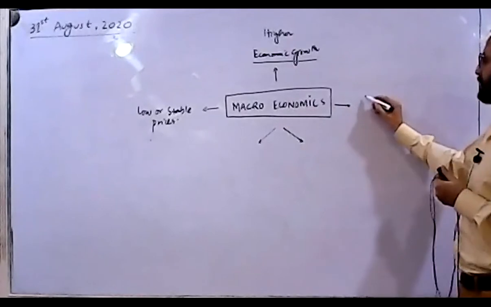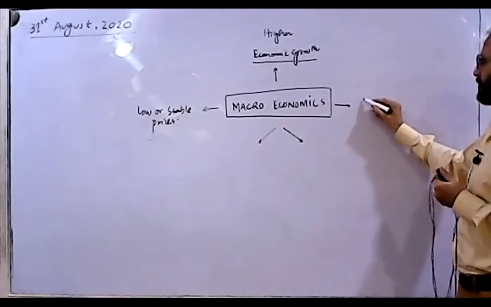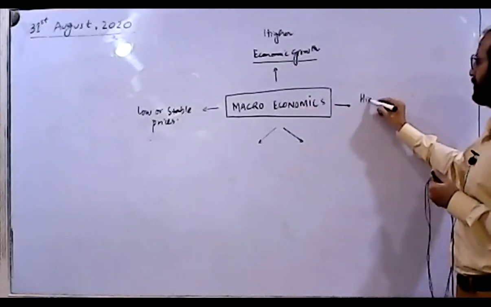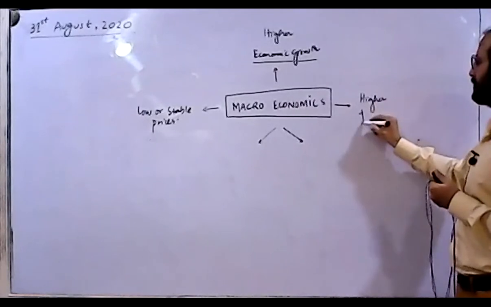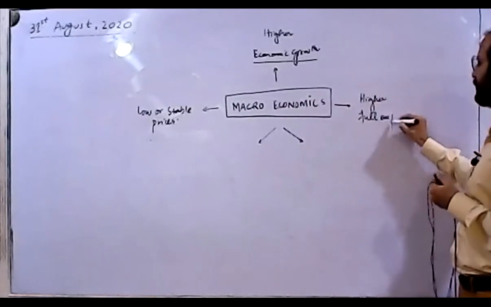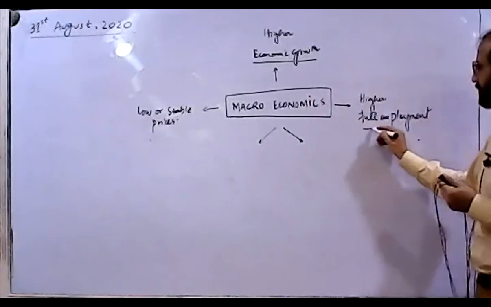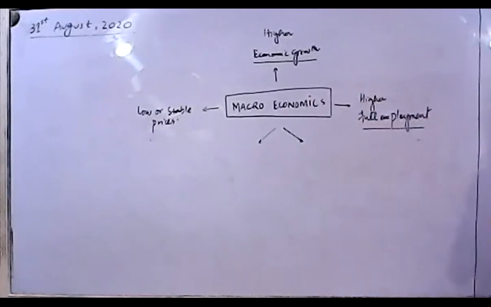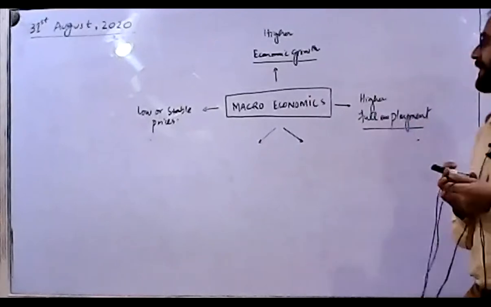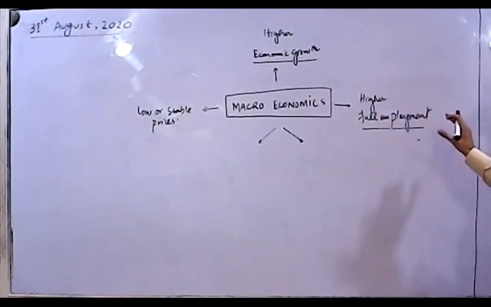Along with this, people would also like to have higher or full employment. This is the third objective which macroeconomics is going to discuss: higher or full employment.